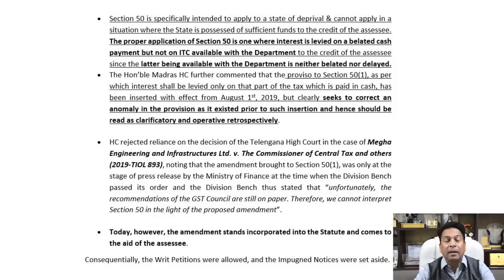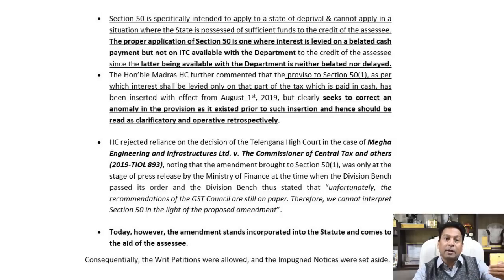We all know this newly inserted proviso is yet to be effective. It is a part of the statute as on date, but not effective. What the Honourable Madras High Court has considered is that since this proviso became part of the statute effective from August 1, 2019, through the Finance (No. 2) Bill 2019, though not effective as on date, it is considered a part of the statute now.